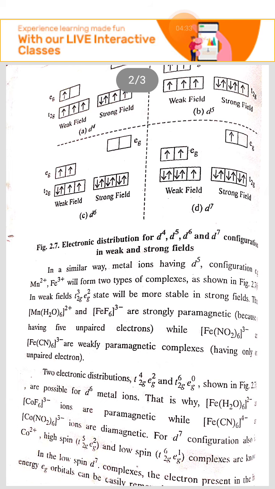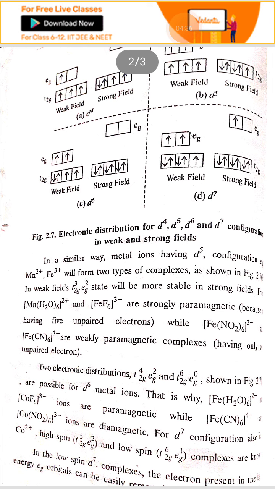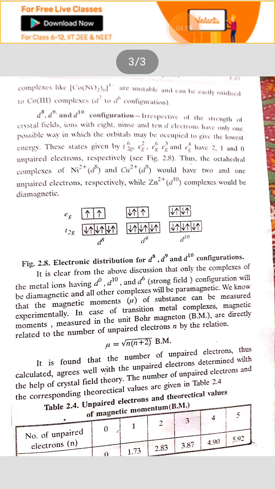D6 metal ions and D7 metal ions are also shown. In the D7 state, the electron shifts to a higher energy level, and this one electron has the tendency to show the paramagnetic nature of the cobalt ion.